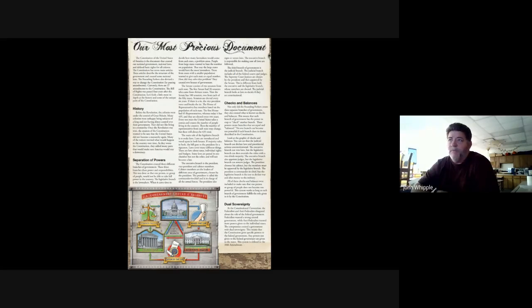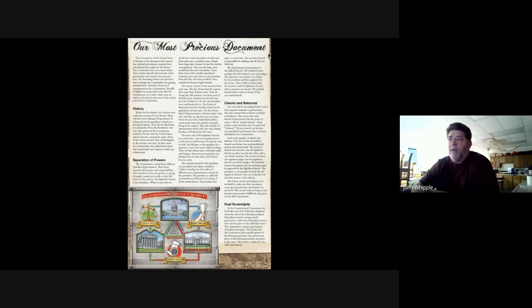Separation of powers. The Constitution created 3 different branches of the government. These 3 branches share power and responsibility. This was done so that no one person or group of people would be able to take full power of the country. The legislative branch is the lawmakers.